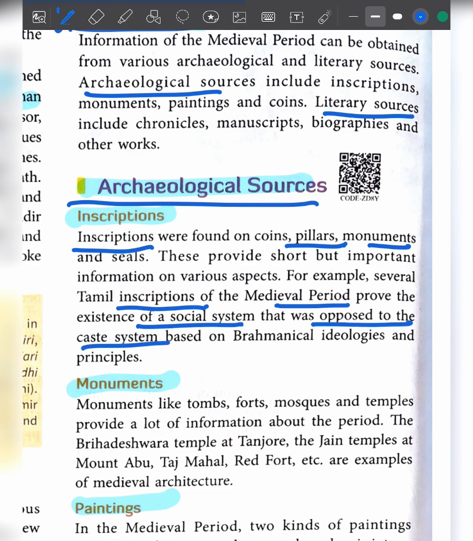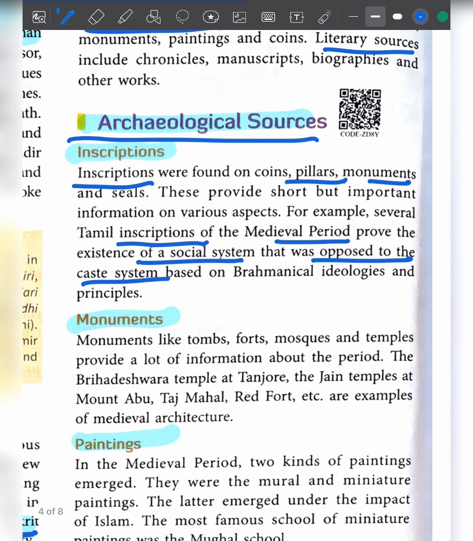Monuments like tombs, forts, mosques, and temples provide a lot of information about this period. The Brihadeshwara temple at Tanjore, the Jain temple at Mount Abu, the Taj Mahal, and the Red Fort are examples of medieval architecture.